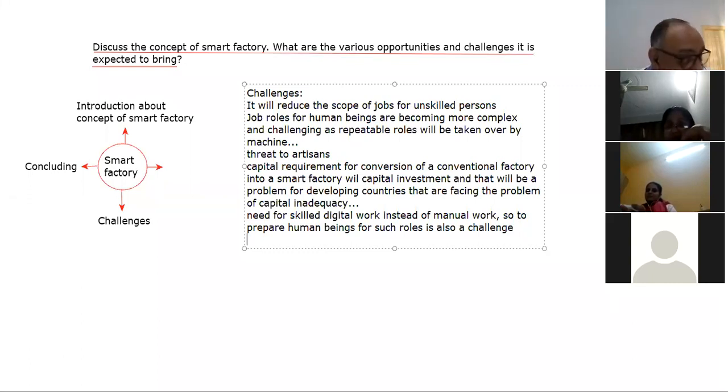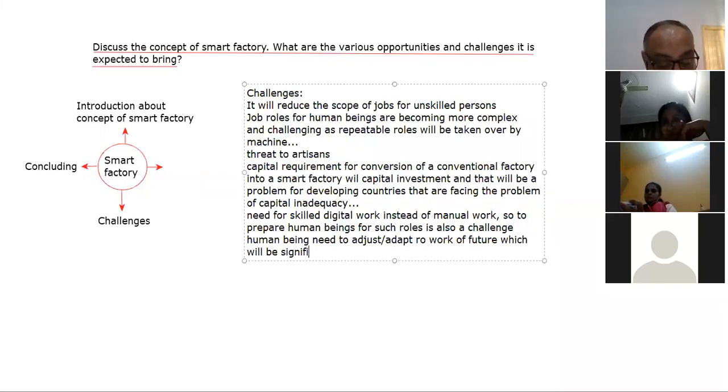So preparing for such roles is also a challenge. Next, human beings need to adjust or adapt to the work of the future, which will be significantly different from today's work.